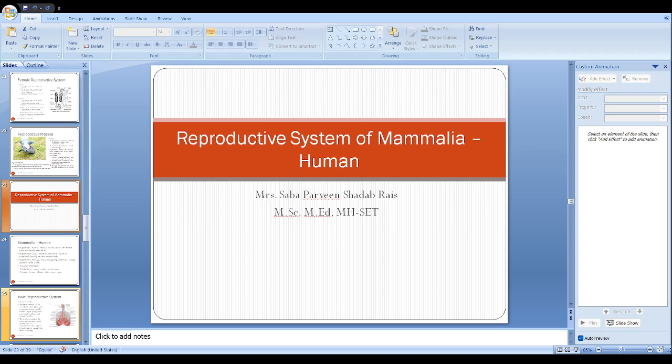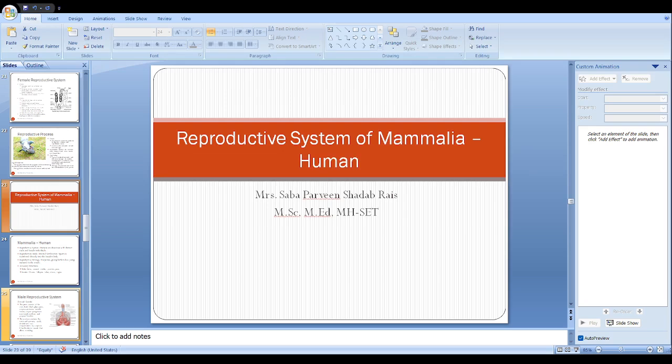Then next, semen. Semen is the fluid which contains the sperm and the secretions from the accessory glands, which we are going to learn in more detail in the next slide. Next we will be talking about the female reproductive system. They also possess external genitalia and internal organs.